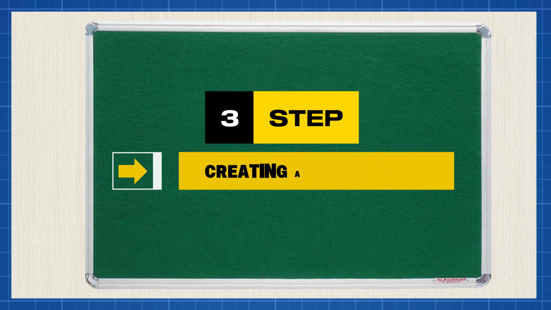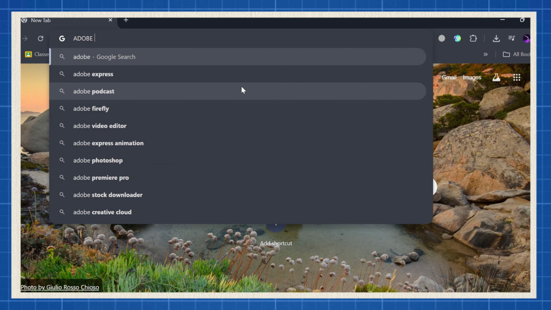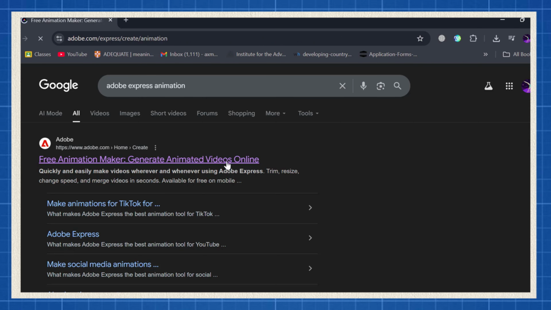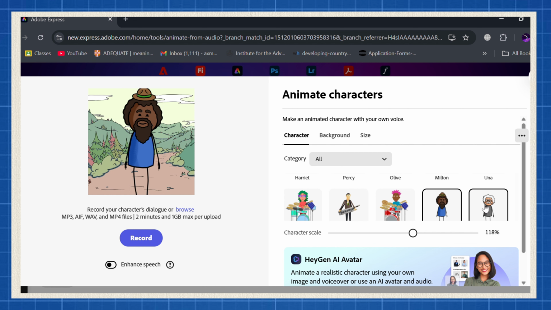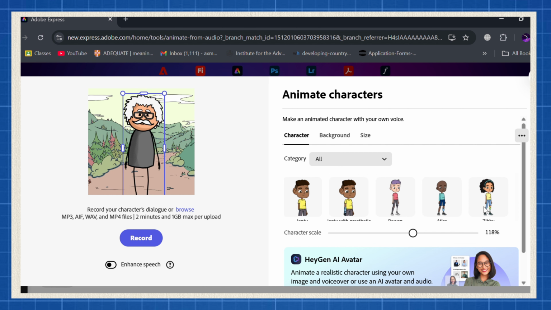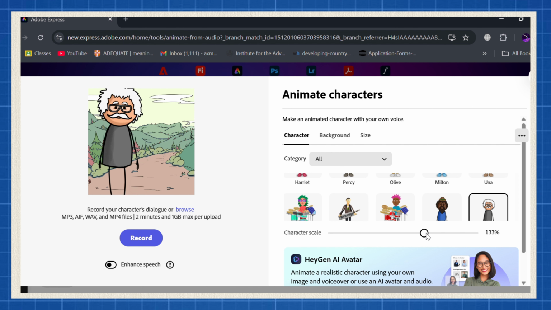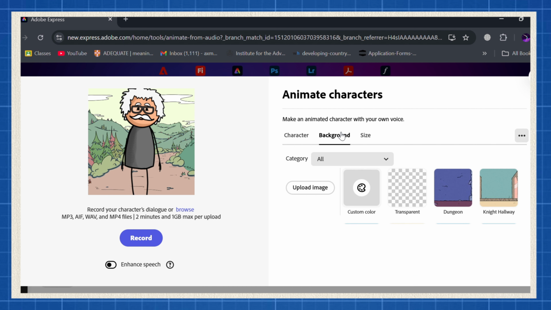Step 3, creating your animated comedy. Here's where the magic happens. Go to Adobe Express Animation. Just search that phrase on Google and click the first link. Then click on Animate Characters and hit Create Now. Once you're inside, you'll see tons of character options. Pick the one that fits your vibe. You can move the character around, zoom in, zoom out, make it feel like before he performed on stage. Next, it's time to set the background. Adobe Express doesn't have a ton of built-in options, so we're going to upload our own.